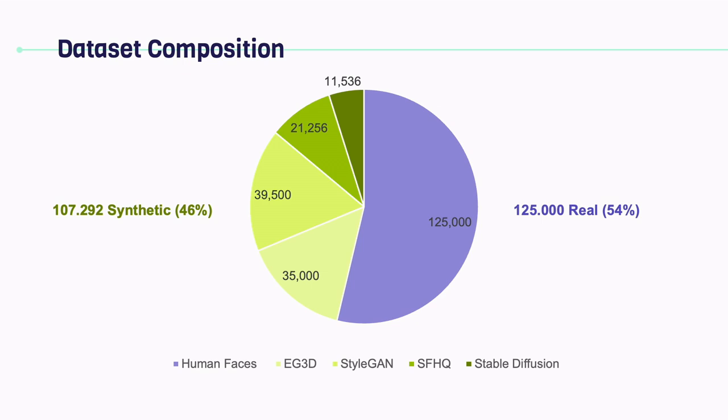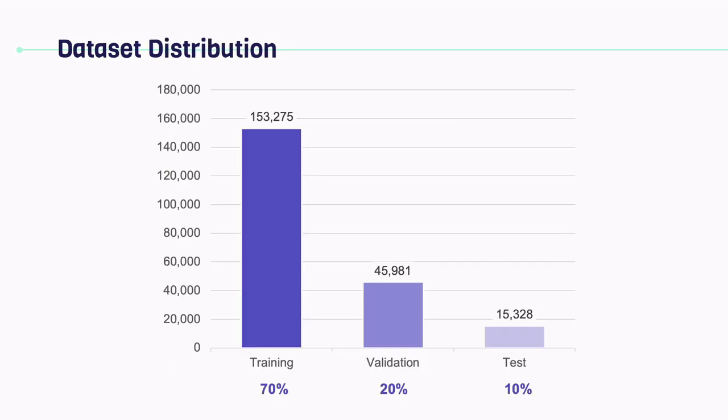Let's break down the final composition of the complete dataset. There's a relatively balanced distribution between the real and synthetic images. The real images represent 54% of the total dataset, while the synthetic images make up 46%. For model training, the total dataset was split into three sets: 70% for training, 20% for validation, and 10% for testing, thus using a standard 70-20-10 distribution to ensure robust model training and evaluation.